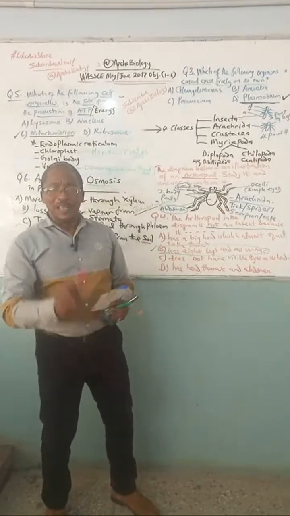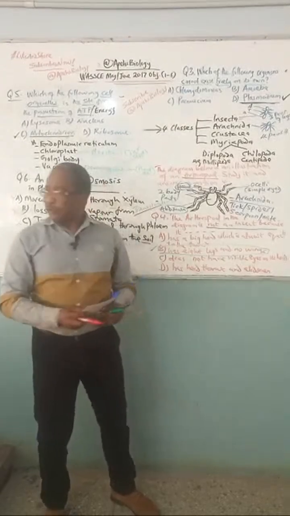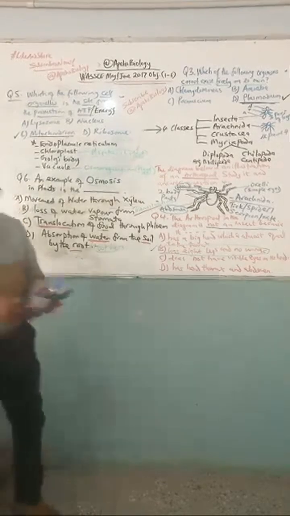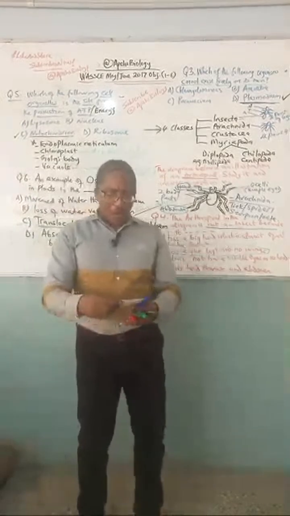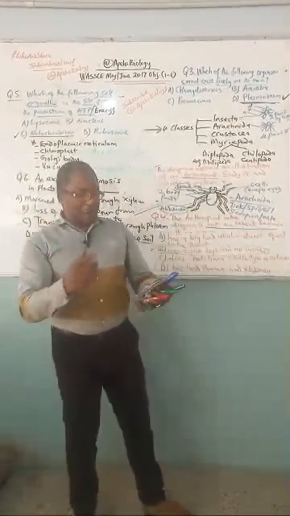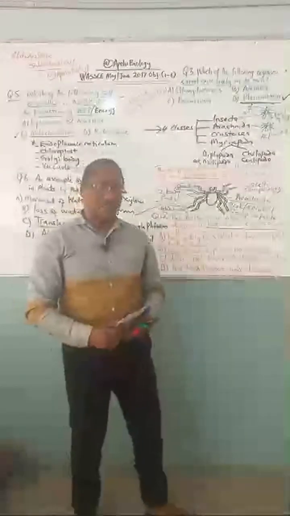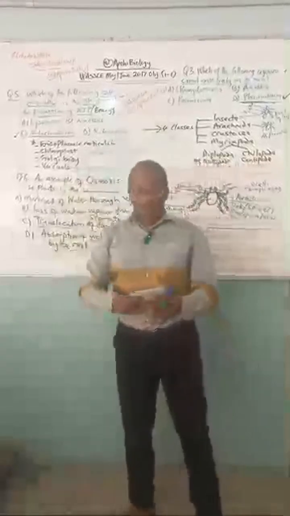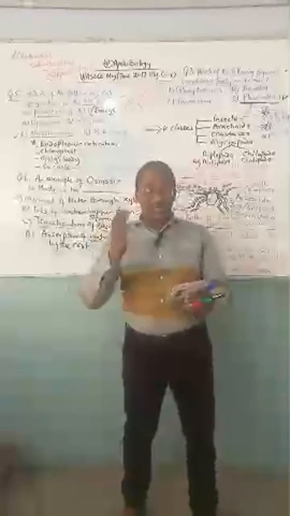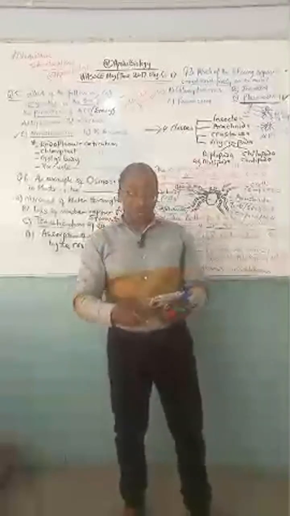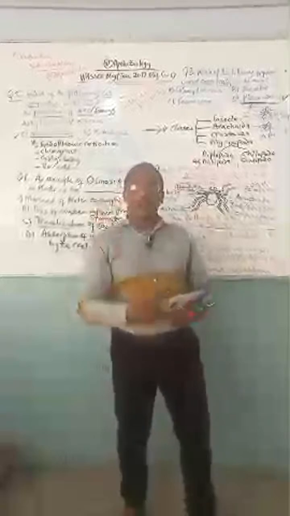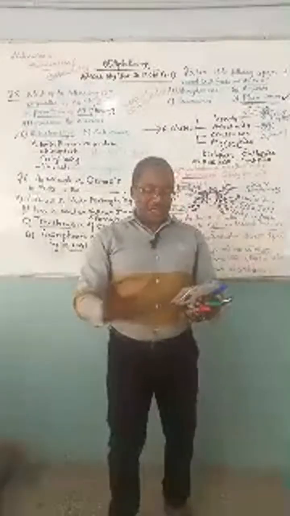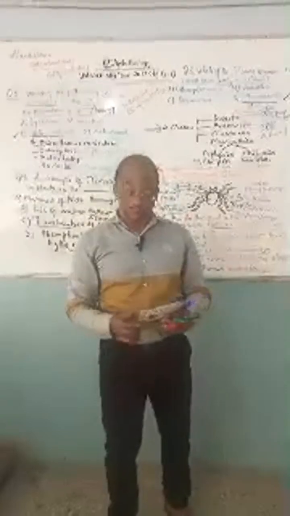But before we conclude today, let's give answers to our questions. Our first question from the card that we raised today, let me bring up the card. Question number 1: Which of the following groups of animals do not possess a nervous system? Remember our answer from WAEC May/June 2017. They gave us options: Porifera, Cnidaria, Platyhelminthes, Nematoda. Our answer was what? Porifera. Why? Because it's a simple organism. Cnidaria, Platyhelminthes, Nematoda, they all have a nervous system.